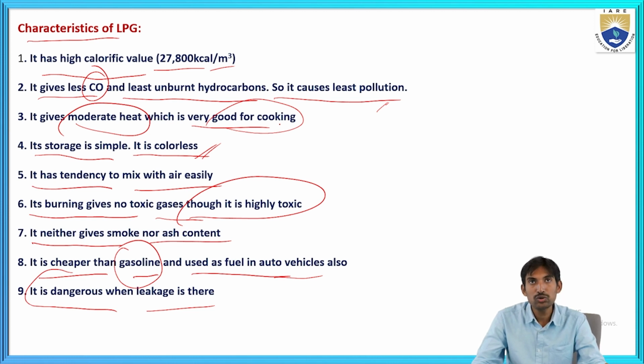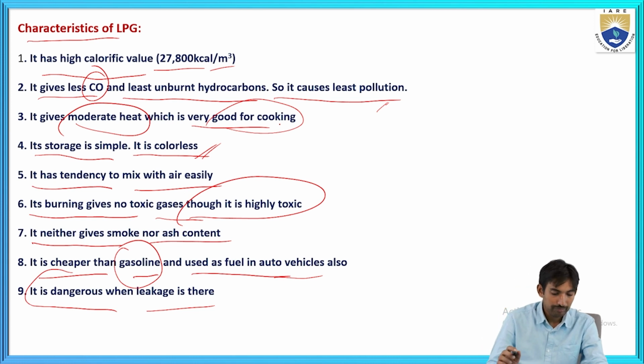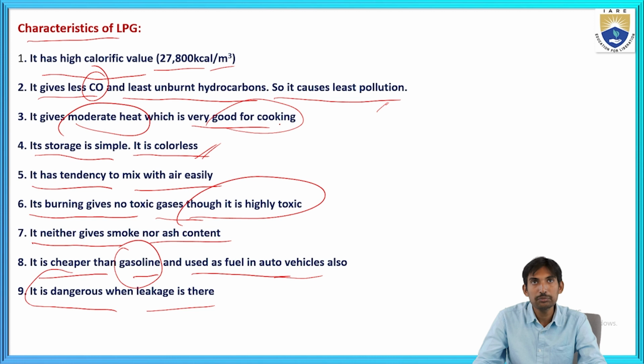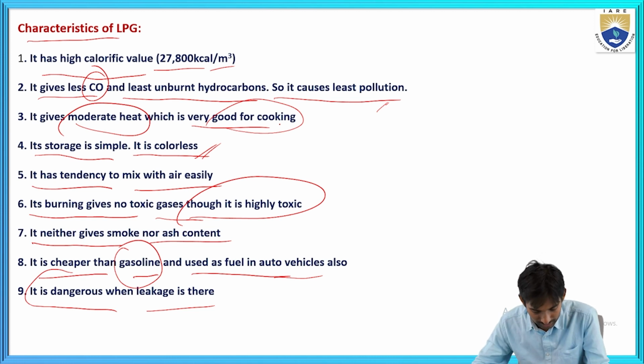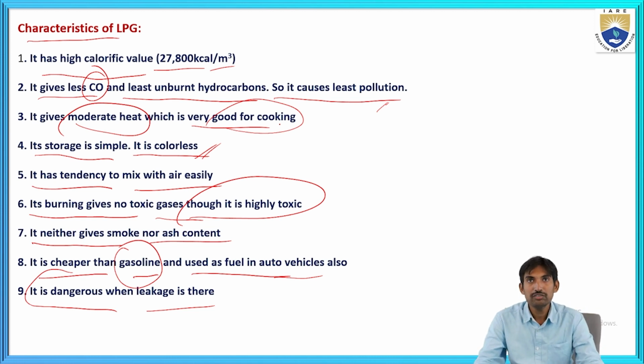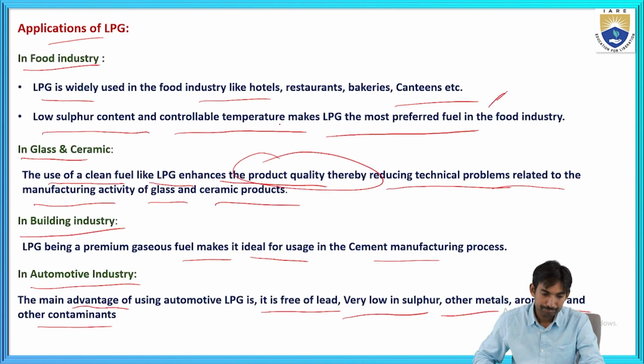Its burning gives no toxic gases, though LPG itself is highly toxic. On burning it gives no toxic gases. It gives neither smoke nor ash. It will not produce any smoke and no ash while burning. It is cheaper than gasoline, and it is used as fuel for auto vehicles. LPG is dangerous when leakages occur.